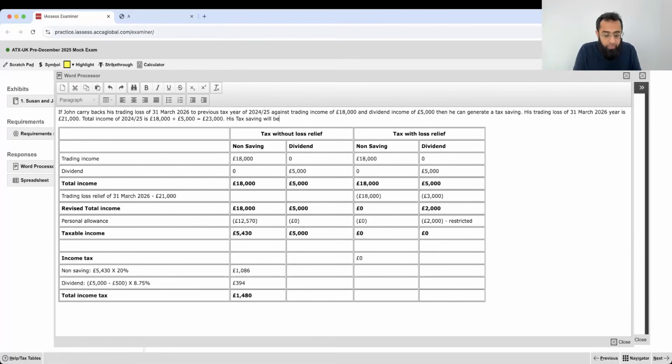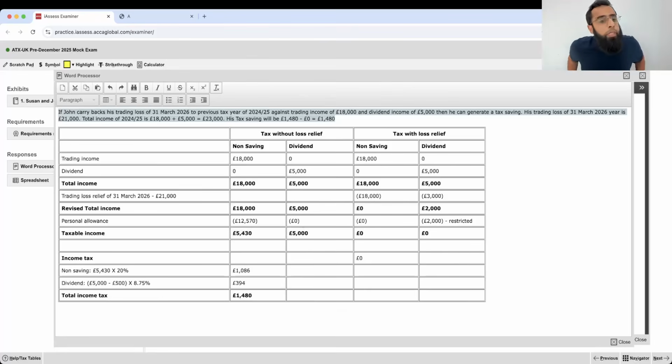So what will your tax saving be? Tax saving will be 1480 minus 0 pounds. So your tax saving is 1480 pounds. Sir, can you please repeat it? Sir, why didn't you do it directly? See, if someone wants to do it directly, let me do it for him also.